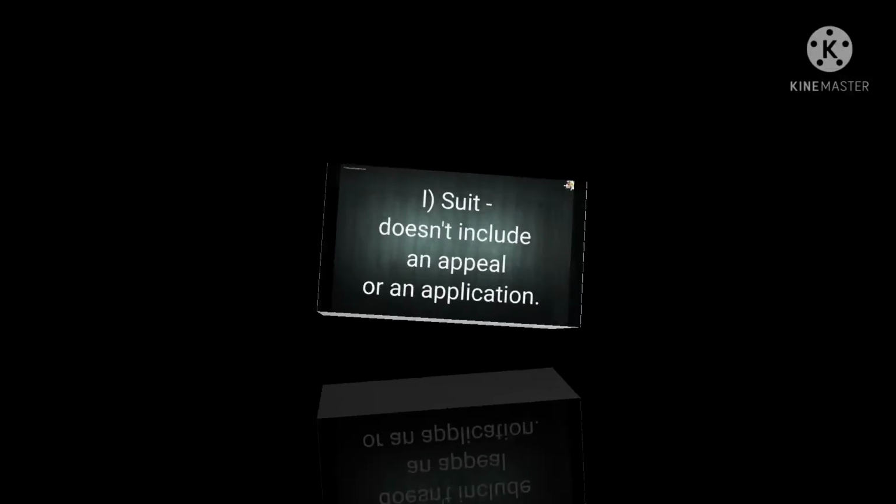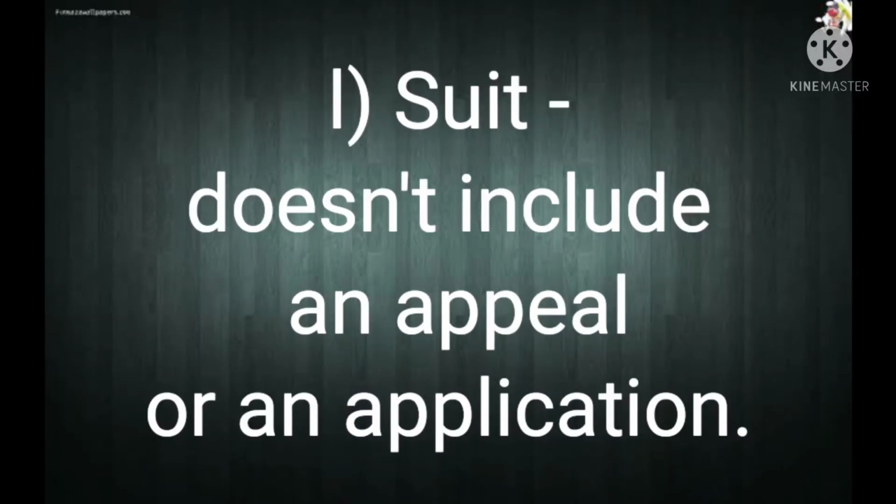The next important definition is suit. The suit is an important definition; it is asked many times in many examinations. The suit doesn't include an appeal or an application.